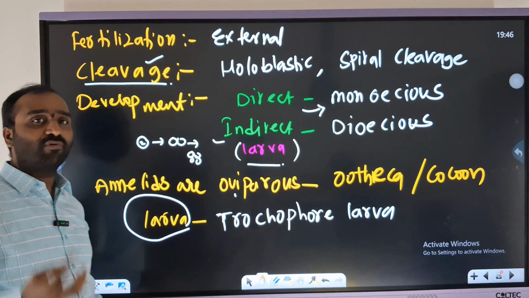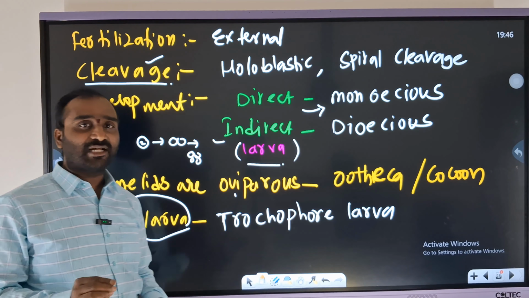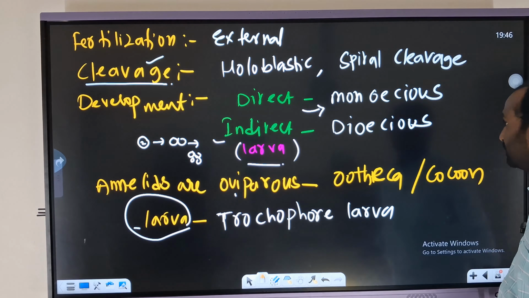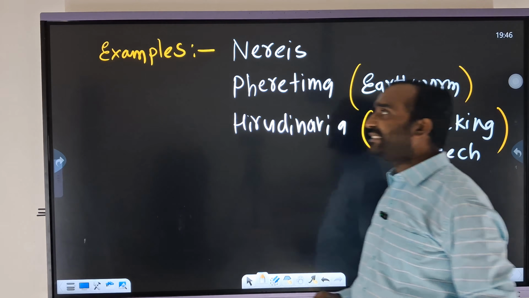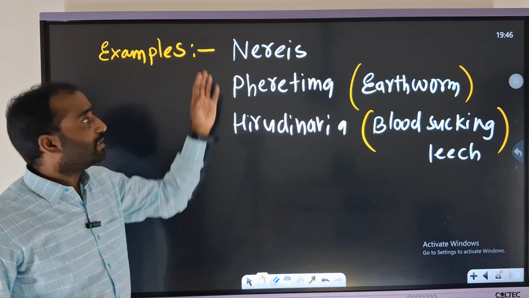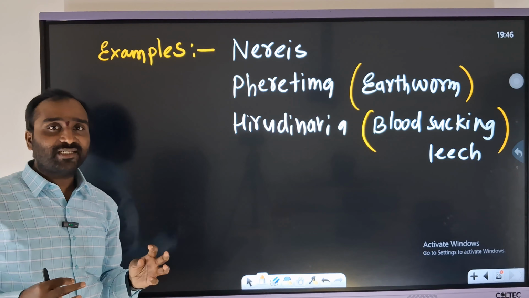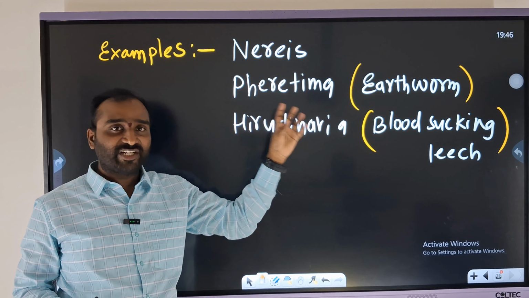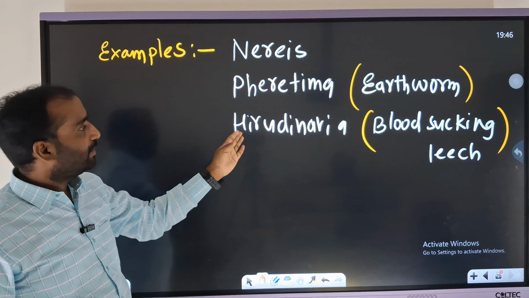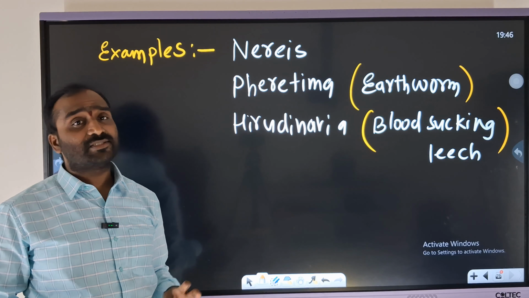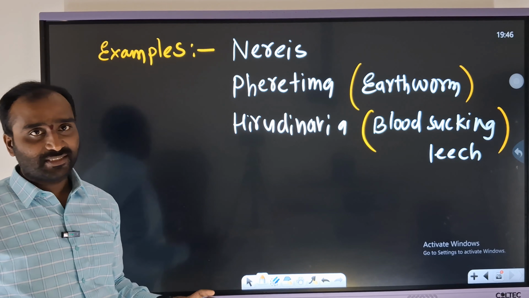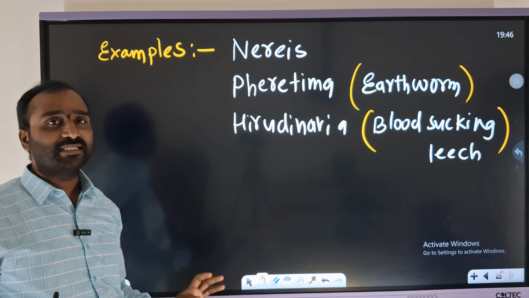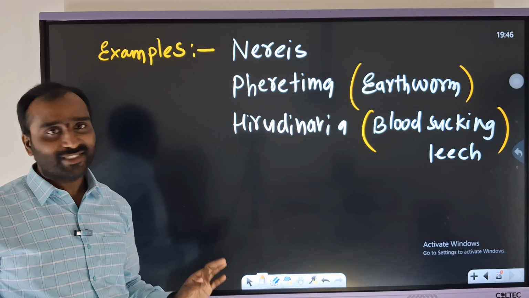Indirect means obviously we need to focus on the larva. What is the larva name here? Trochophore larva. Then move on to the examples. Nereis, which is an aquatic annelid, and the earthworm, for example Pheretima posthuma. Next, Hirudinea, the blood sucking leech. These are the examples as per the NCERT. You need to focus on the NCERT because that is the final criterion for the examination.